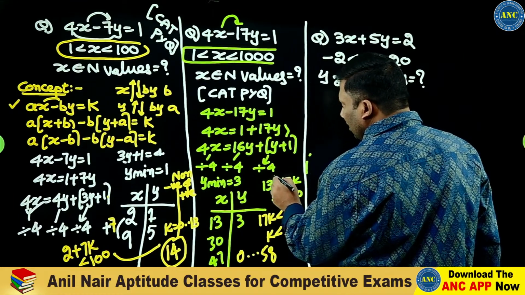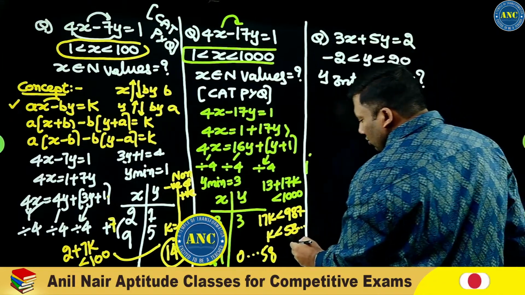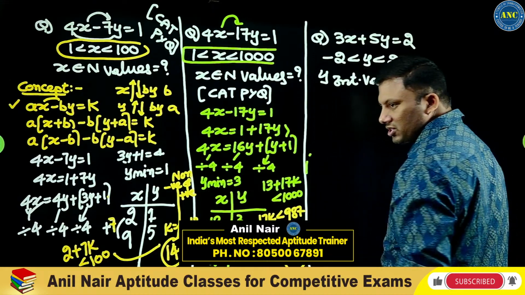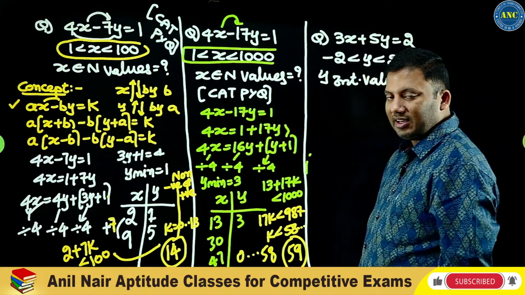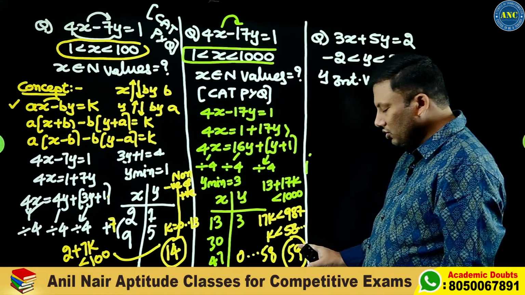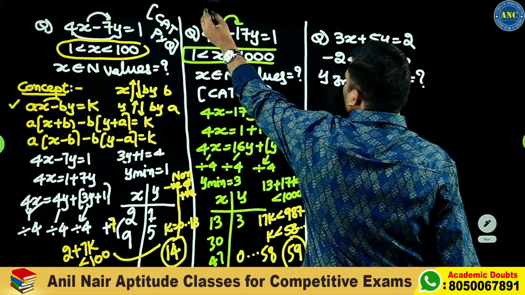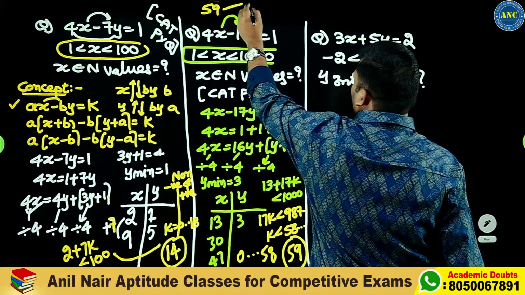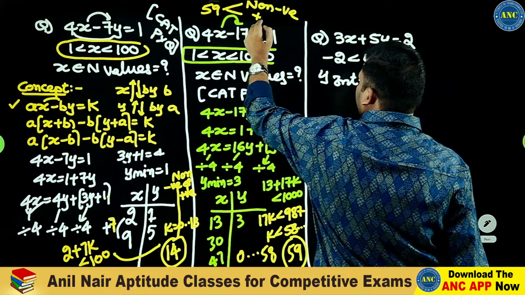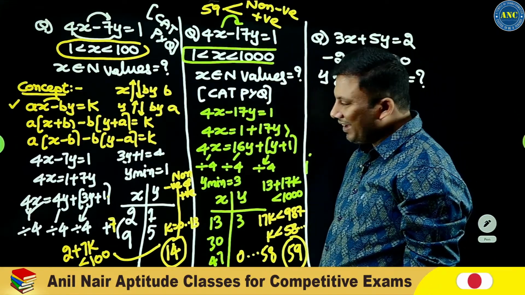K can take 0, and I will get 13, which is greater than 1. From 0 to 58, total how many integral solutions? 59 integral solutions. None of them is a factor of the right hand side, so 59 will be positive and 59 will be non-negative. I hope the idea is clear.